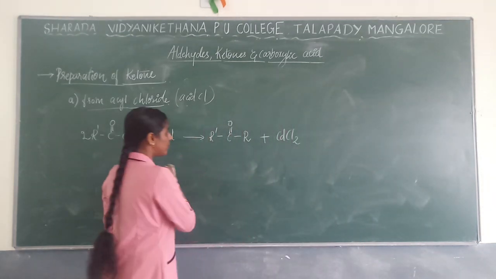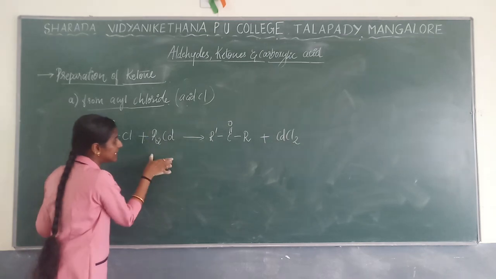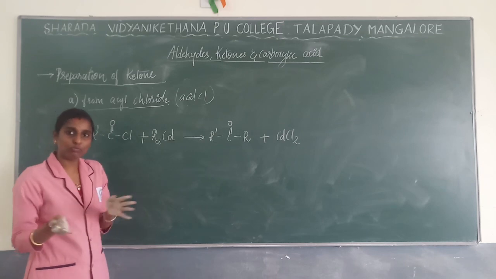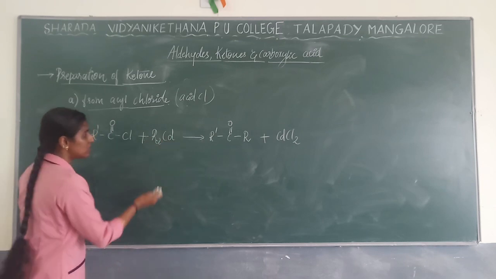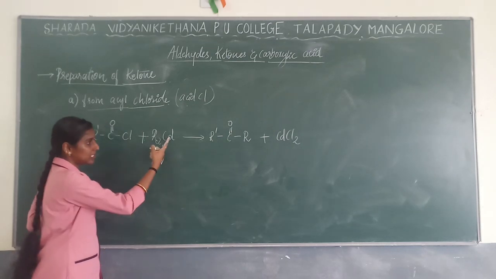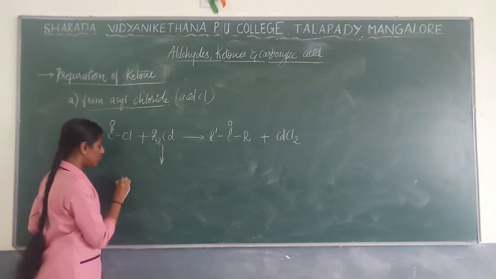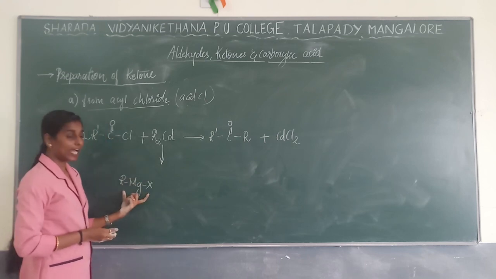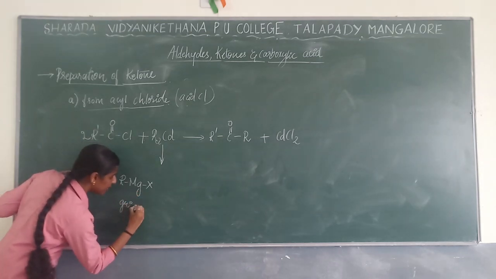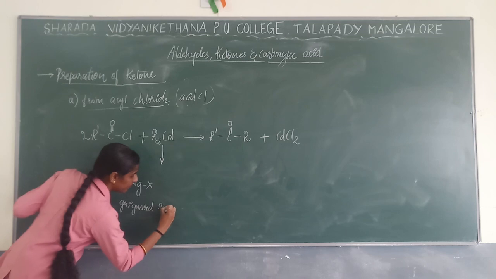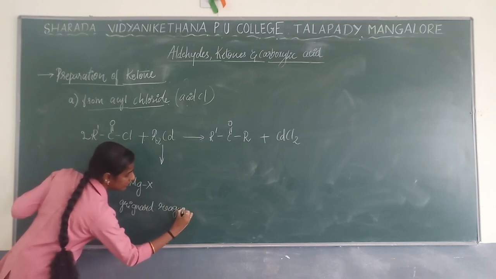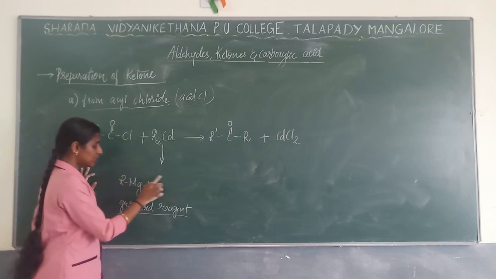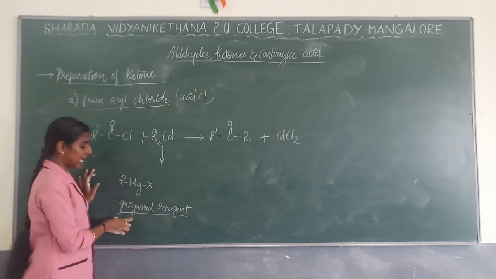This process is easy, but the preparation of the dialkyl cadmium is difficult. It has one more procedure to prepare it. What is the procedure to prepare this dialkyl cadmium? It is nothing but using Grignard reagent. What is meant by Grignard reagent? Here the alkyl group will be treated with metal halide, and this compound is considered Grignard reagent.